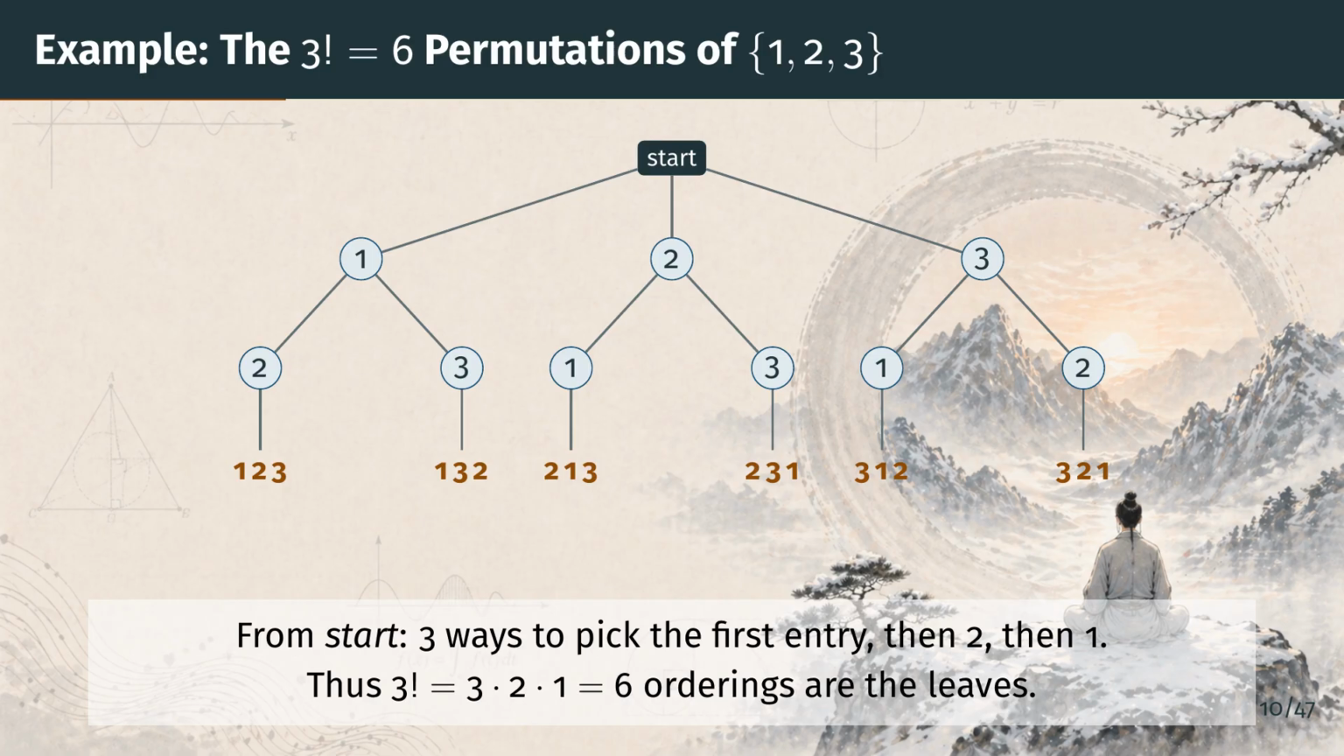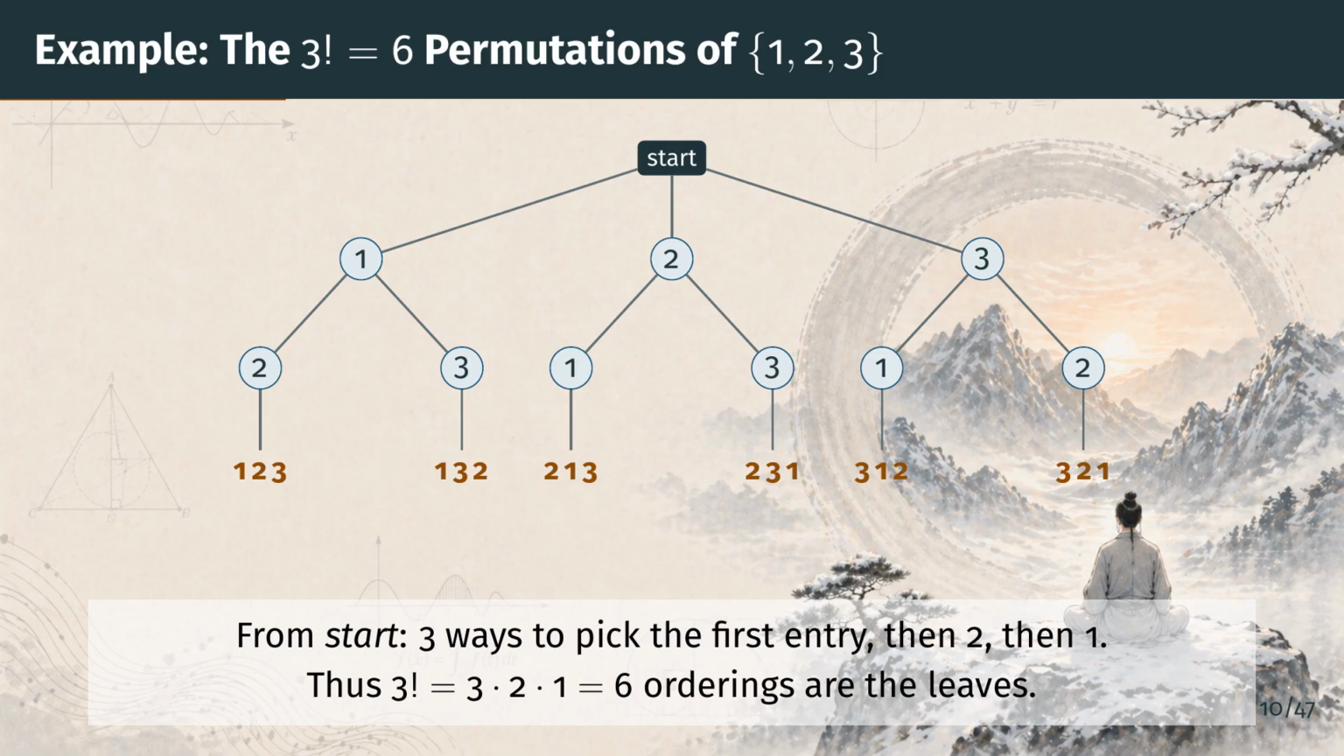The slide shows a tree of all the permutations of the set 1, 2, 3. Reading from the top, the node marked start branches 3 ways, one for each choice of the first entry. From each of those, the tree branches 2 ways, for the 2 elements still available for the second entry. Finally, only 1 element is left, and it fills the third entry.